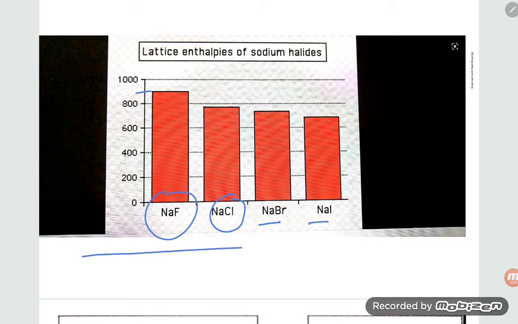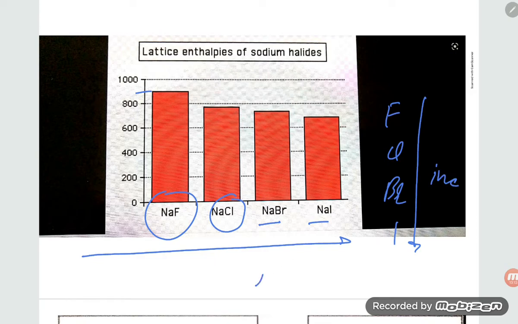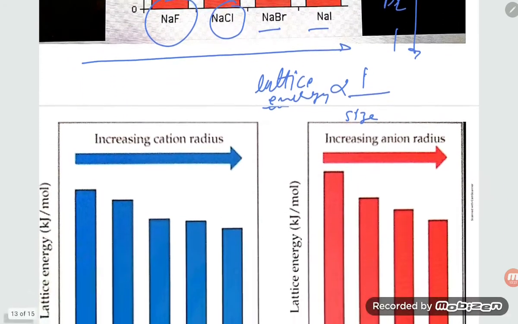NaBr. So student, if you talk about the size increasing, F, Cl, Br and I, size increasing means lattice energy decreases, because lattice energy is inversely proportional to size.